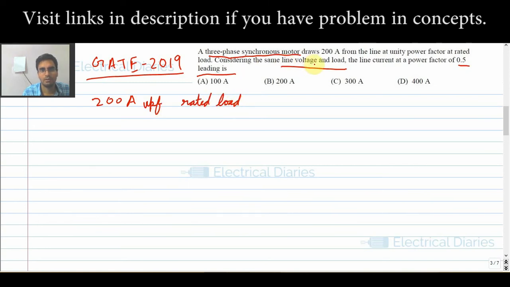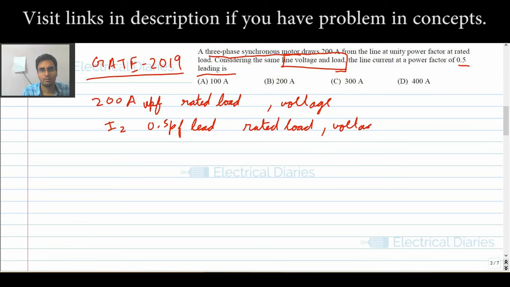Considering the same line voltage and load, that is, the line current at power factor of 0.5 leading. Now I have to find this current I2 at 0.5 PF lead and the same rated load and the same voltage. This is what is given to us in the question.